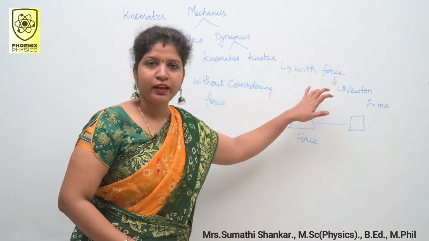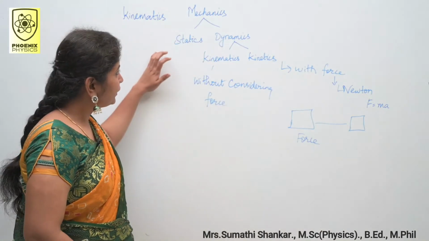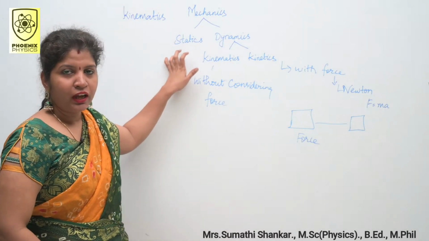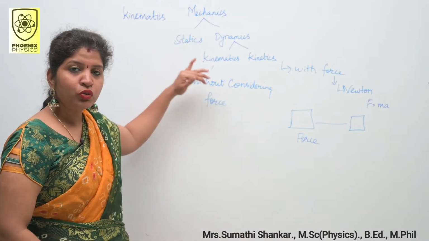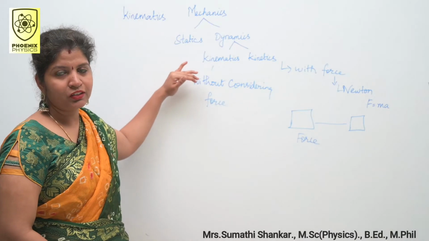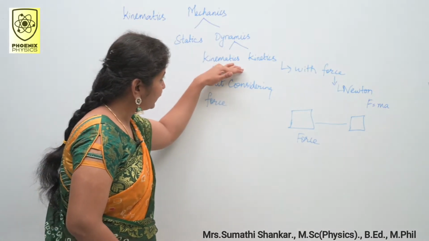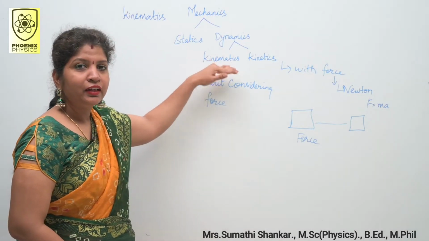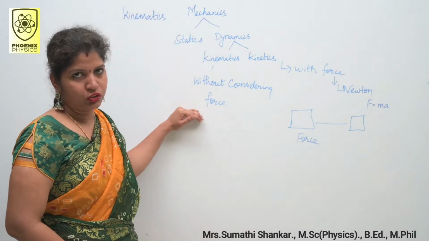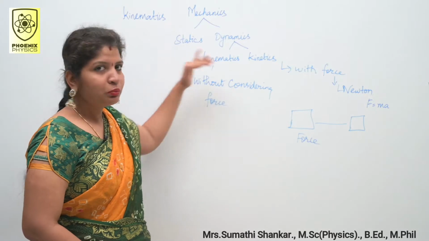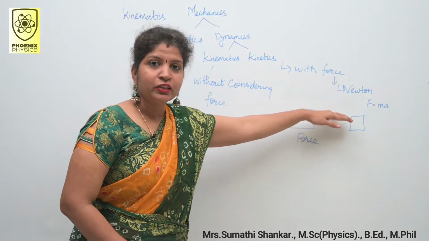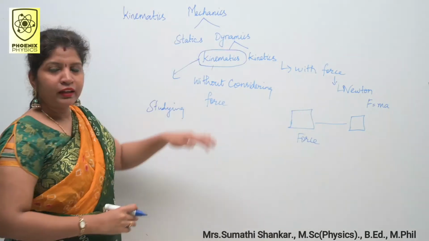Before Newton's era, kinematics was developed and it was mostly explained by the scientist called Galileo. That is why in kinematics they didn't include force, because after some era Newton explained the term force.